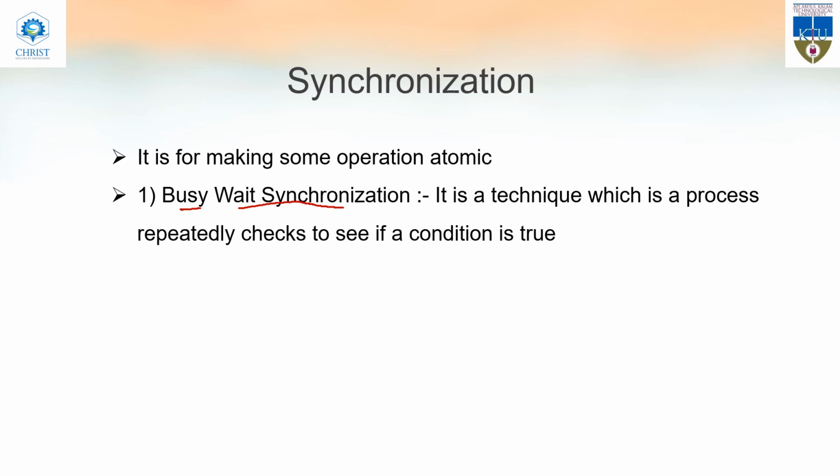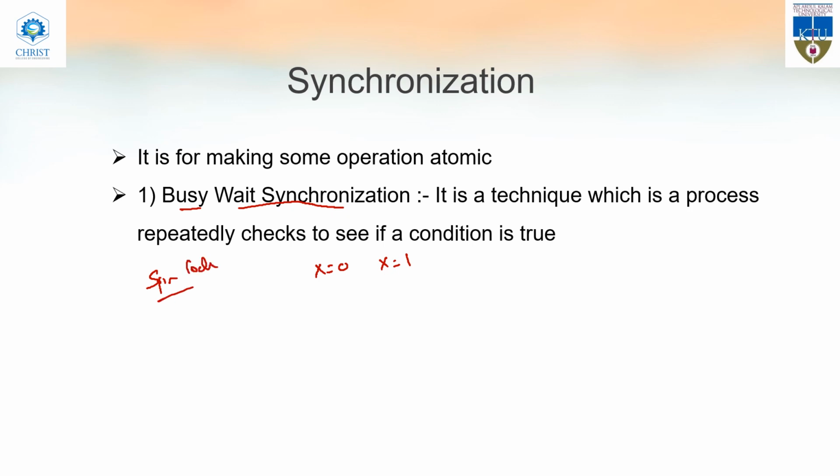Let it be like x equal to 0 for a resource which is not being used. If x equal to 0, a thread can access the resource, and x equal to 1 is set, like a mutual exclusion we say. If x equal to 1, that means a thread is using the resource, and the other threads need to wait. So let it be the condition. In busy wait synchronization, we'll actually be dealing with the spin lock. We call this a spin lock.